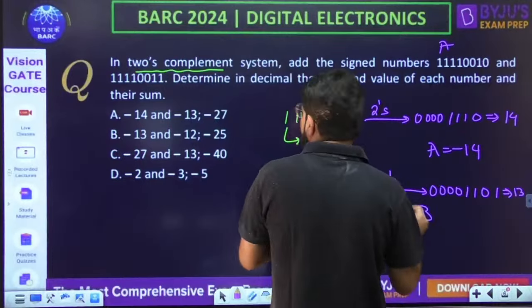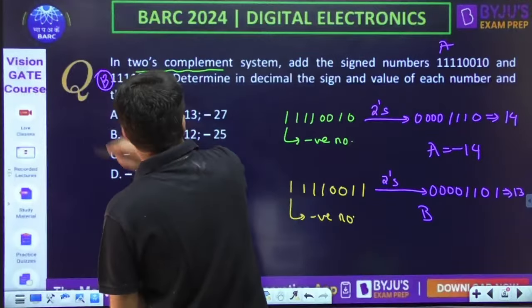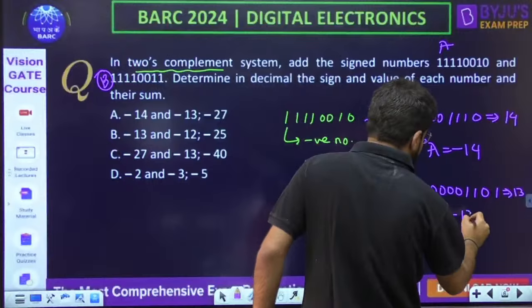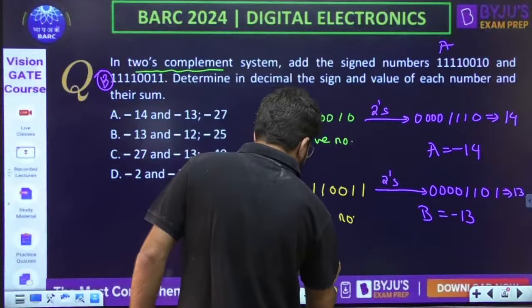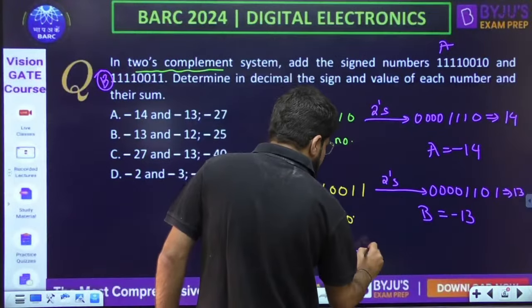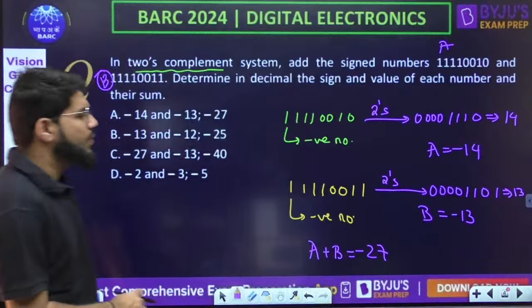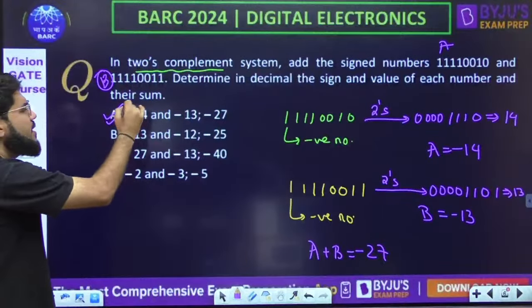So the value of the number B, suppose this is some number B, is B equal to negative 13. So automatically, what is A plus B? 14, 13, so negative 20, 14 and 13, 27. So negative 27, the answer is A.